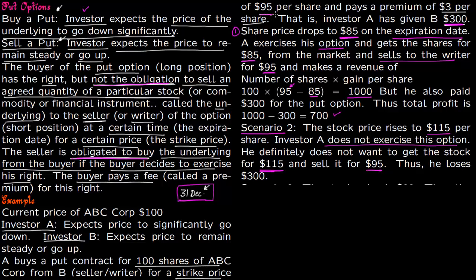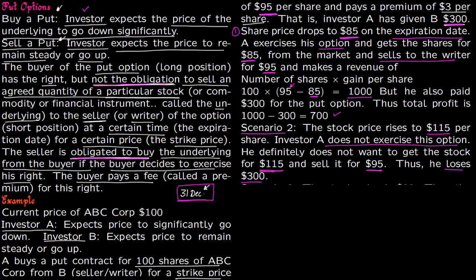Because the contract is that he will sell the shares for $95, and right now the price in the market is $115, so he cannot buy more expensive and sell it cheap. So he does not exercise the option at all and he loses all $300. So all this $300 is complete gain for investor B.